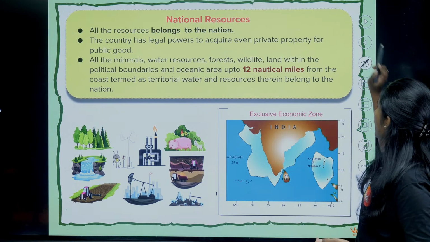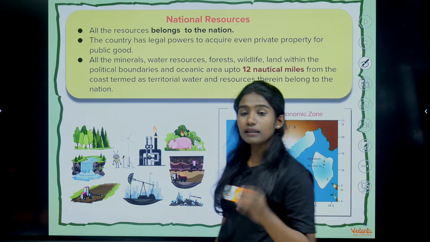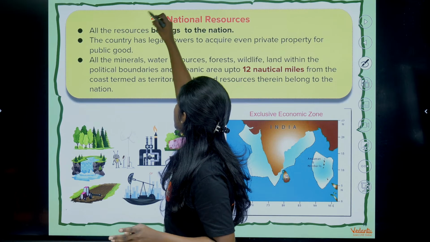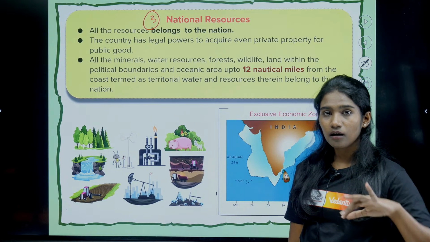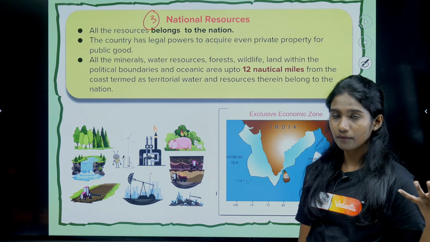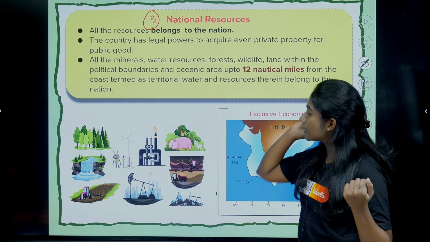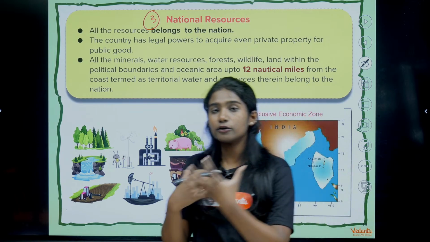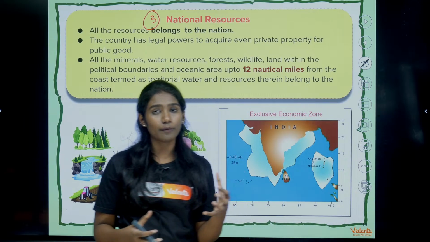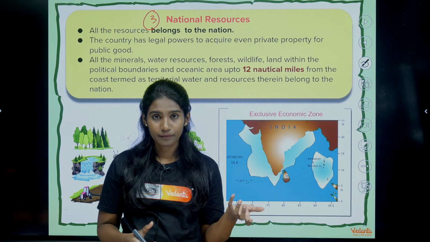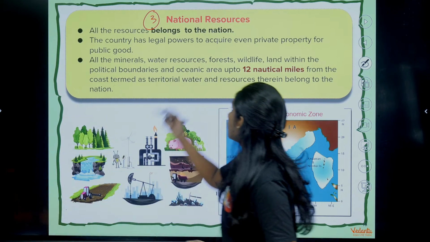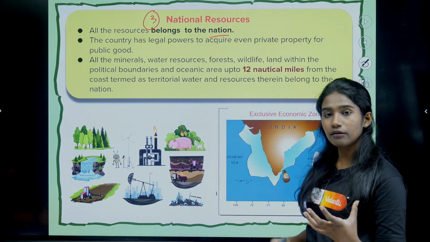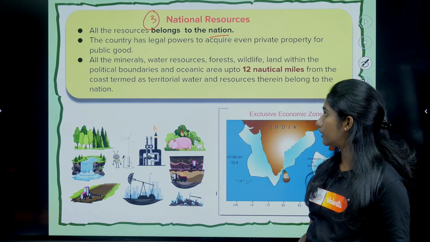Okay. So now we will see the third type, that is national resource, the third type of resource which falls under ownership. Okay. So here the national resource, like I told you, is owned by the government. It can be state government or central government. Okay, it belongs to the nation, nothing but those things which fall within the boundary of the country.